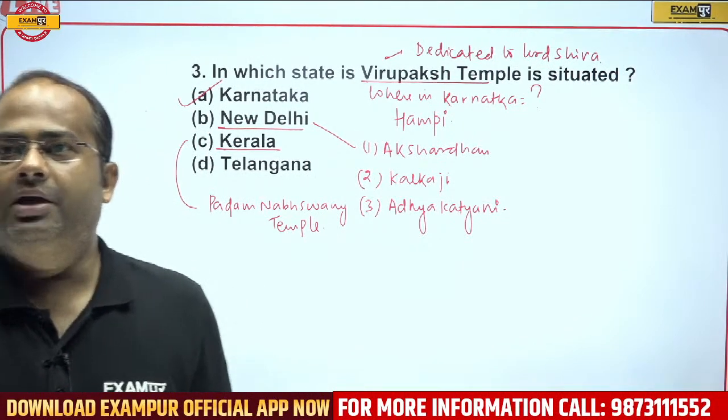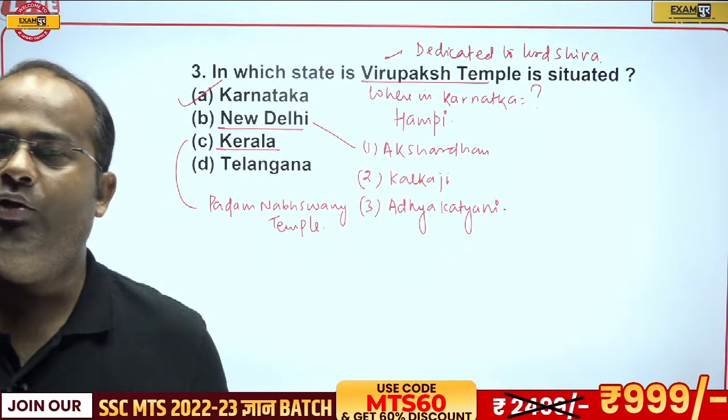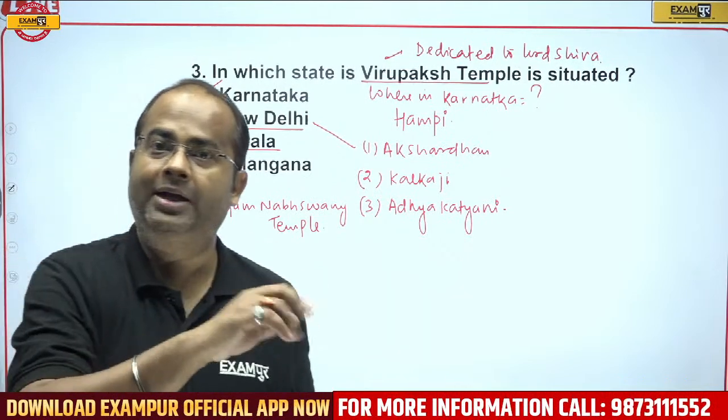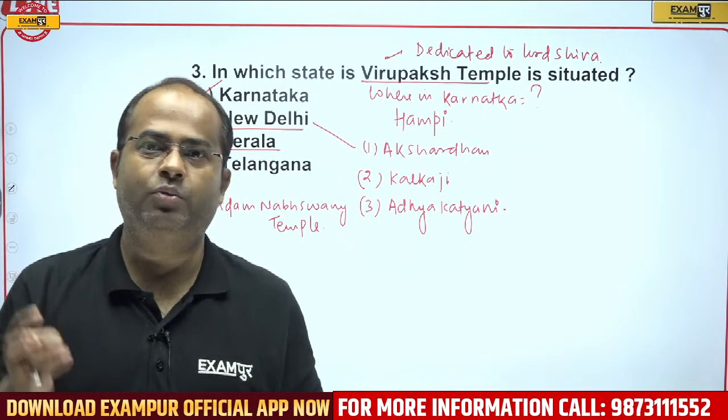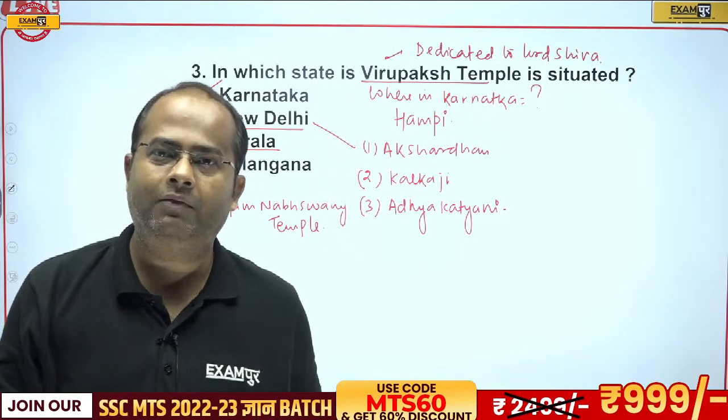Sir, what is the reason behind South Indian kings being so dedicated to temples? Because in South India, guys, the Bhakti movement started, and the main Bhakti saints were Alvar and Nayanar. Alvar were the devotees of Vishnu, Nayanar were the devotees of Shiva.